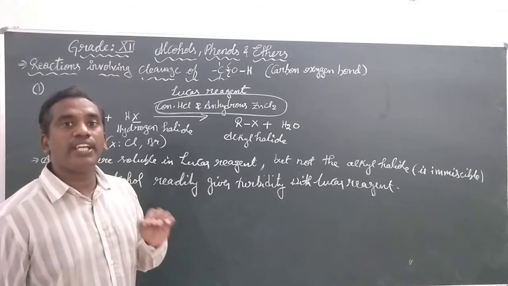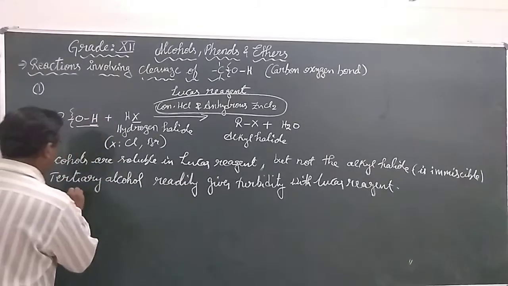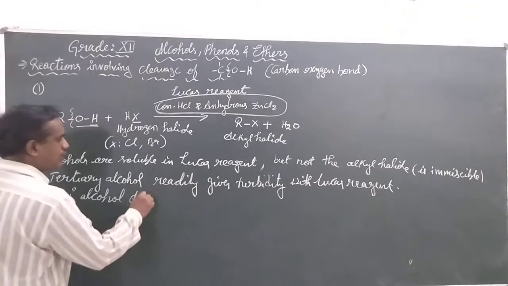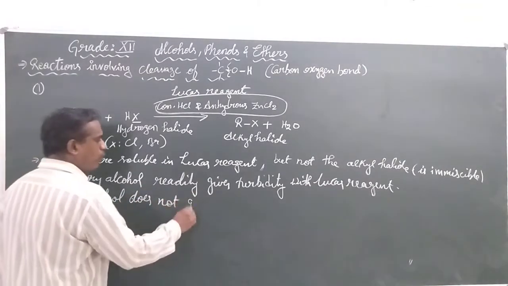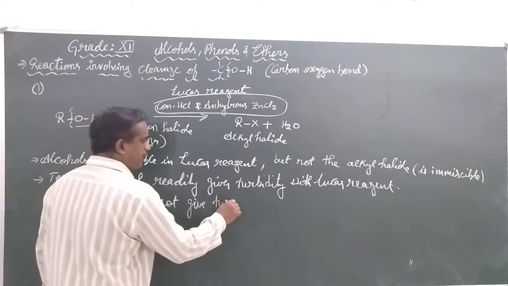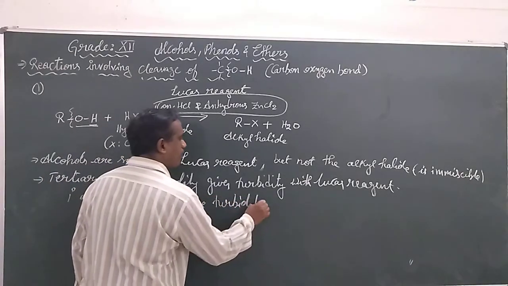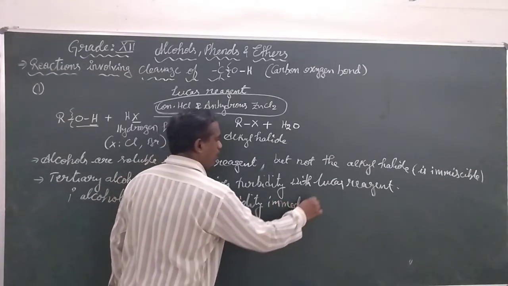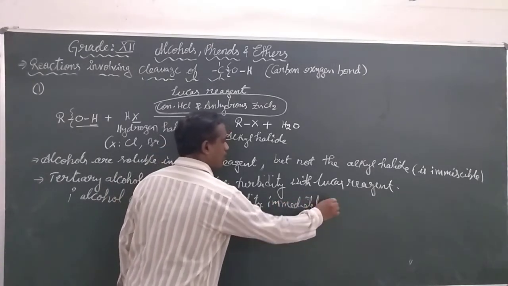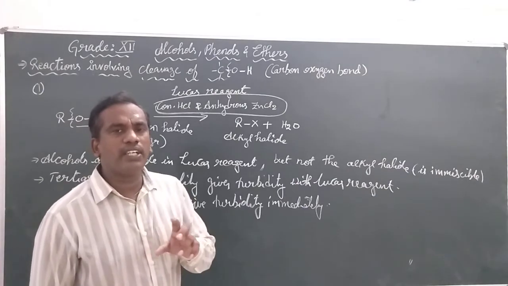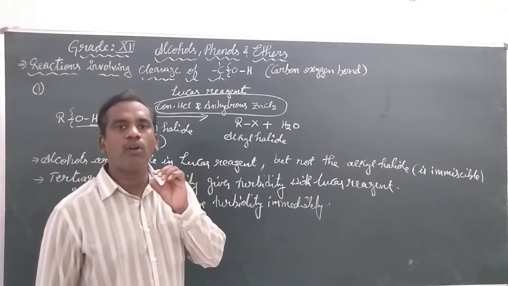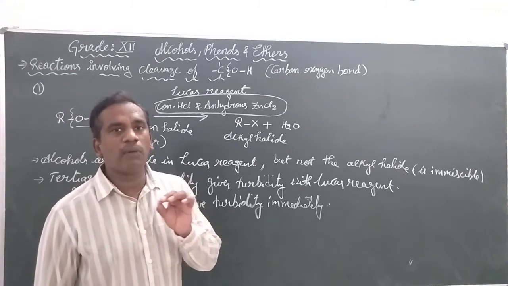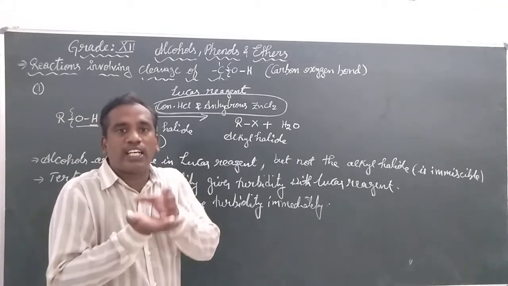Whereas the primary alcohol does not give turbidity immediately or at all. What is meant by the word turbidity? You take some water and place some oil in it. You cannot observe any letters placed below the glass.